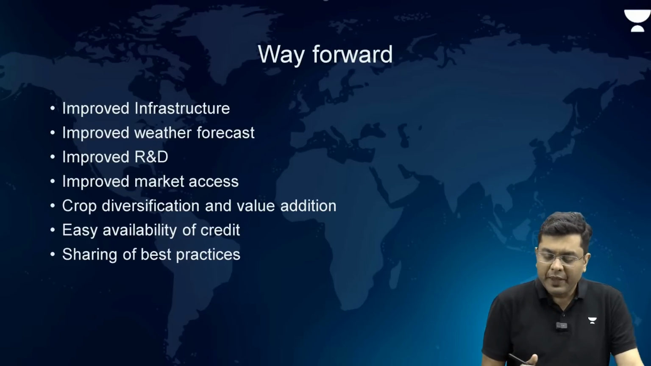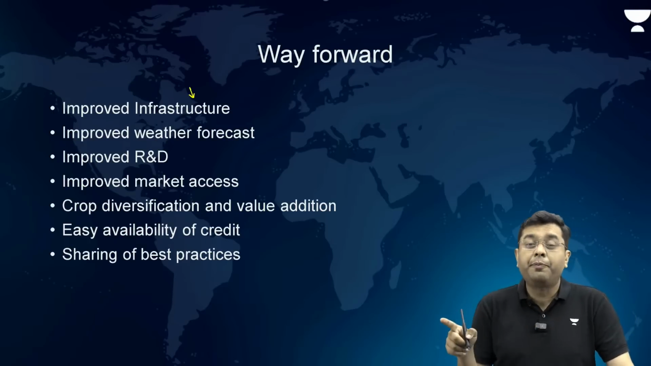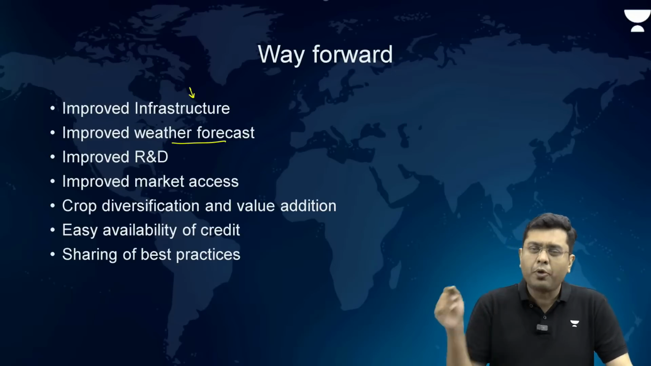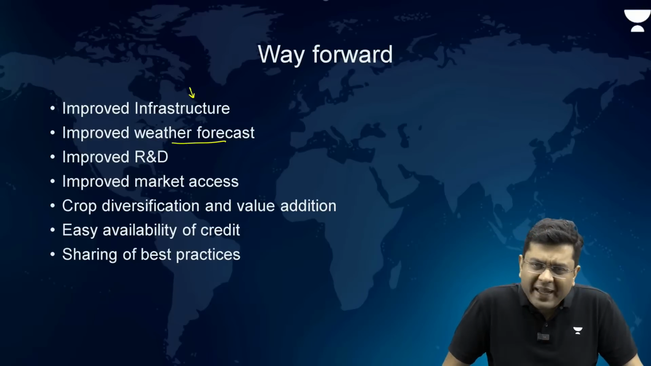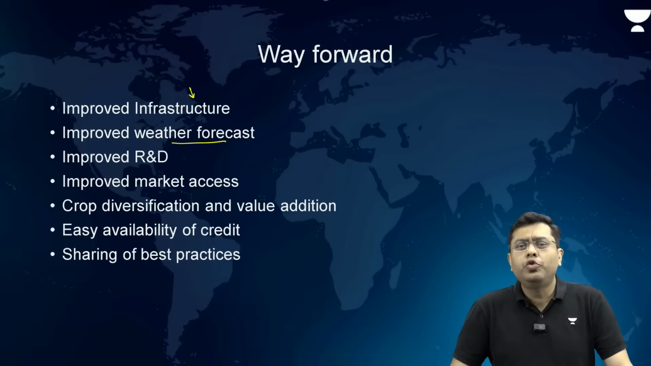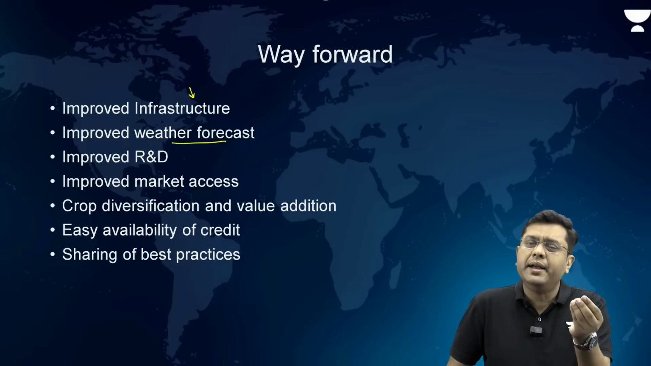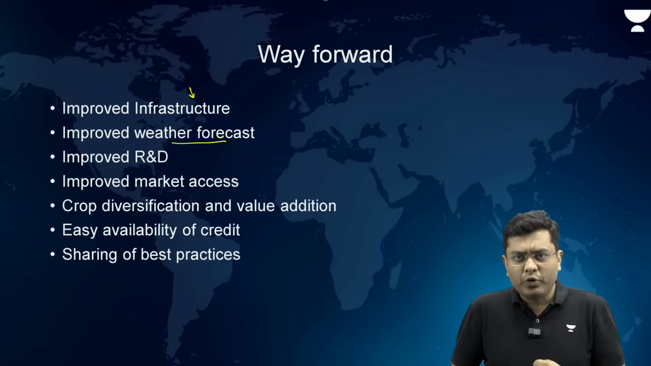So, first of all, what is the way forward? Improved infrastructure, and again all the different prongs of infrastructure that we have talked about. Then, improved weather forecast. Now, this is a problem. Climate change is upon us. The least that we can do to fight climate change is provide the farmers with a timely idea of when the rainfall is going to come.